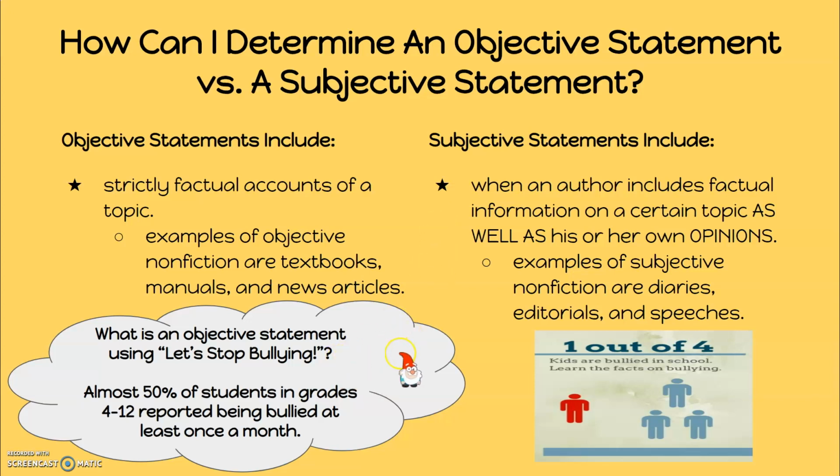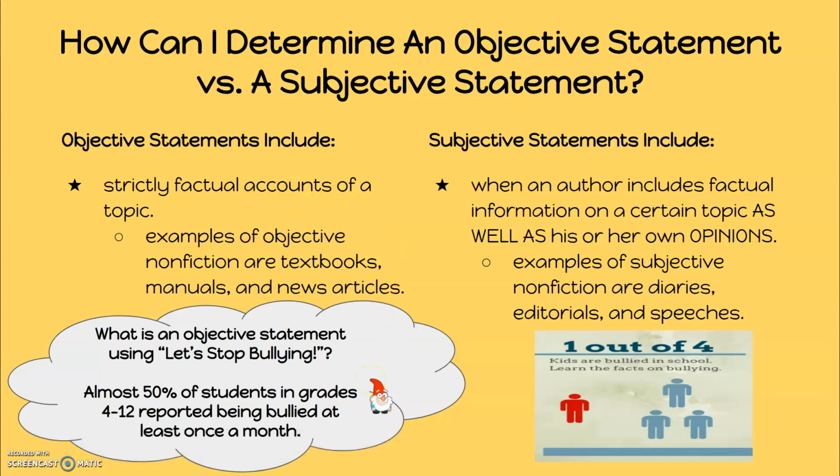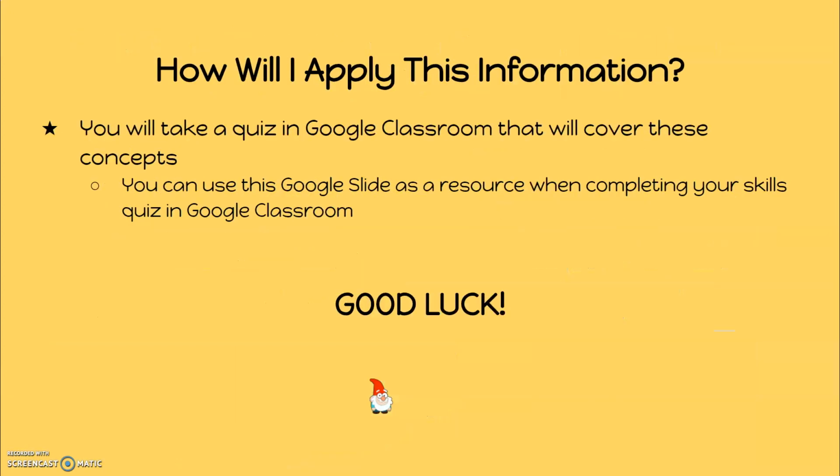So my little cloud down here relates back to our article, Let's Stop Bullying. So my question is, what is an objective statement using Let's Stop Bullying? And the objective statement that I created was: Almost 50% of students in grades 4 through 12 reported being bullied at least once a month. Okay, that was in my fact box. That is a strictly factual account on a topic.